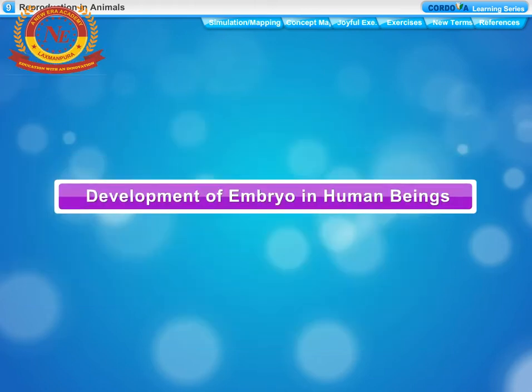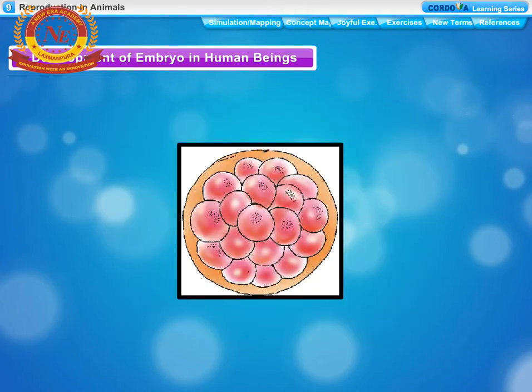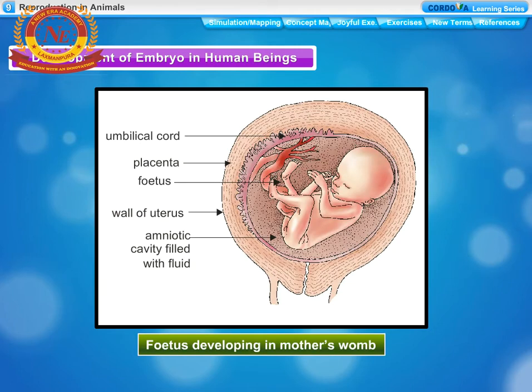Development of embryo in human beings. The zygote divides rapidly and repeatedly and forms a ball of many cells. This developing structure is termed as embryo. The embryo sinks into the soft and thick wall of the uterus. The embryo gets embedded in the wall of the uterus for further development. This is called implantation. The embryo continues to develop in the uterus.